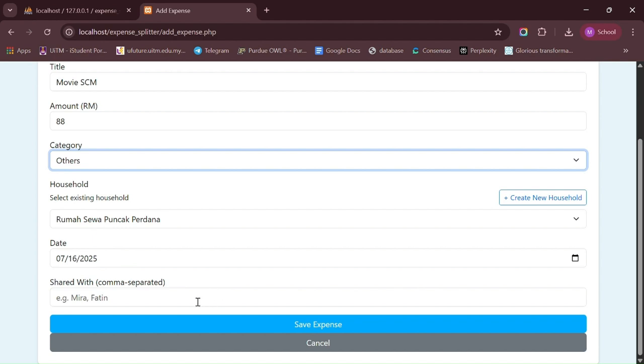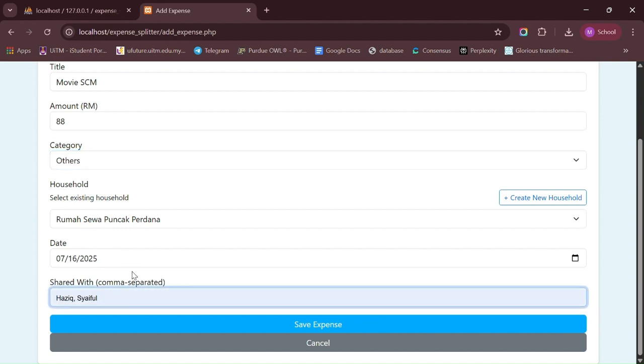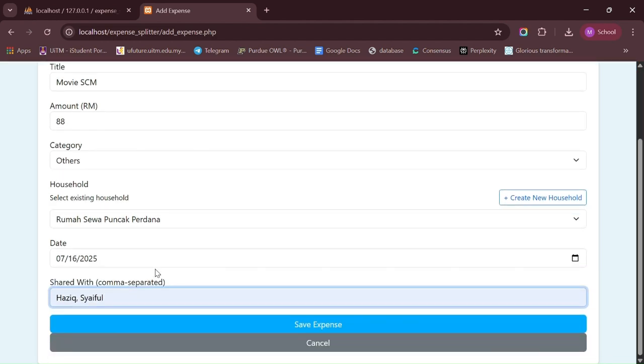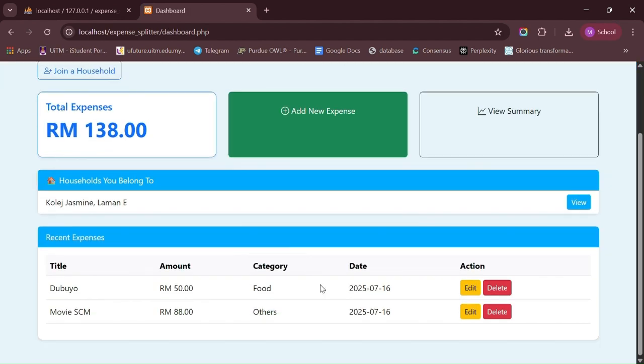I already put the date, and then let's say I share it, because I go with the other two friends, so let's put the names here, and then I save the expense. So it came out at the bottom here as an expense. So you see we have two expenses.